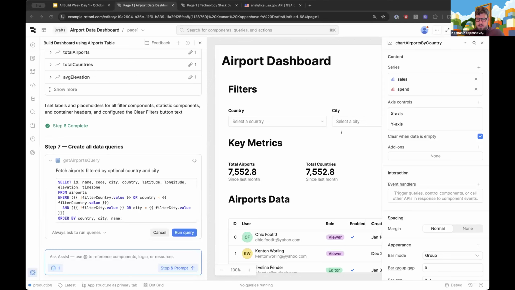All right, here's a good question. Seems like the .gov data is fairly clean, in air quotes. How does this functionality handle dirty data? Many of us have probably experienced that data cleaning is one of the more time-consuming steps of data analysis. Will Retool suggest and implement data cleaning steps after connecting with the API? And can we prompt it to include that as a step in its plan?